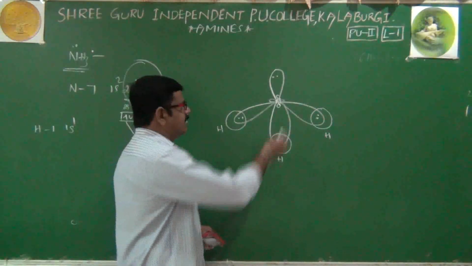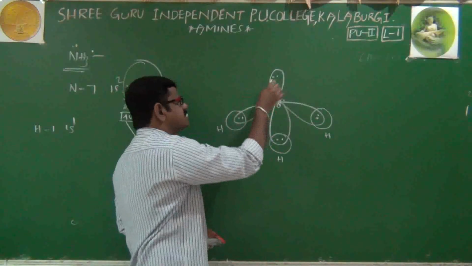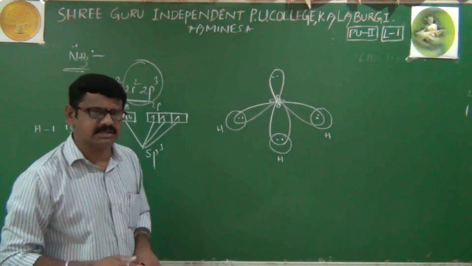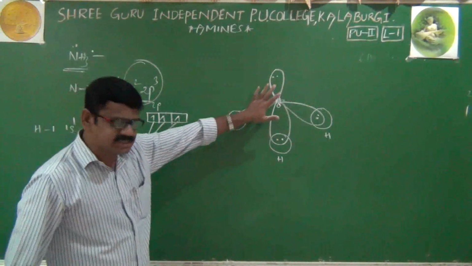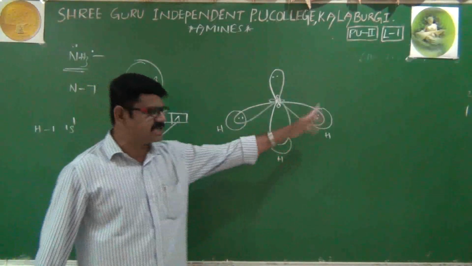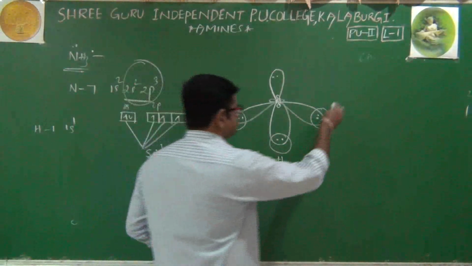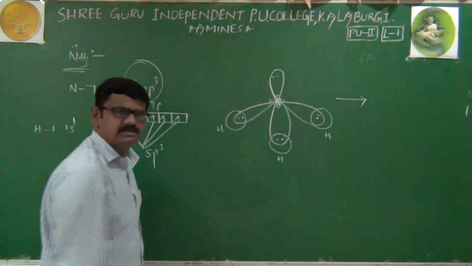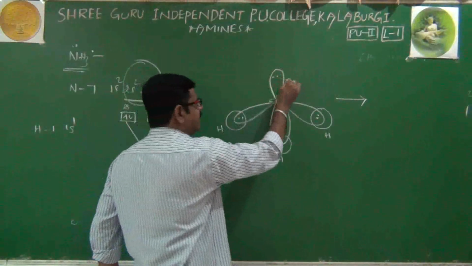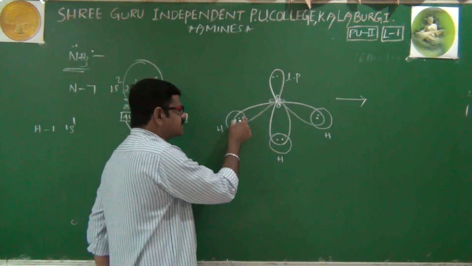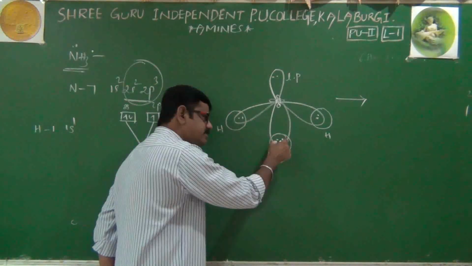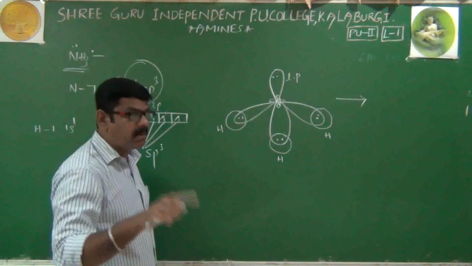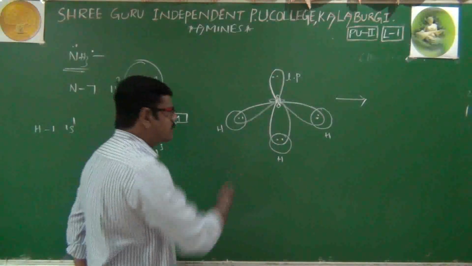Therefore, after sharing, how many electrons does nitrogen have in total? 1, 2, 3, 4, 5, 6, 7, 8. Nitrogen is getting the octet configuration. Means nitrogen is getting stability, and the 3 hydrogens are also getting stability. Right. Now, we'll write here: this electron pair is not involved in the bond formation. Because of that, this pair is called a lone pair. And this electron pair is involved in the bond formation, this electron pair is also involved, and this one is also involved. That's why these 3 pairs are called bond pairs. It is a lone pair, and these 3 are bond pairs.